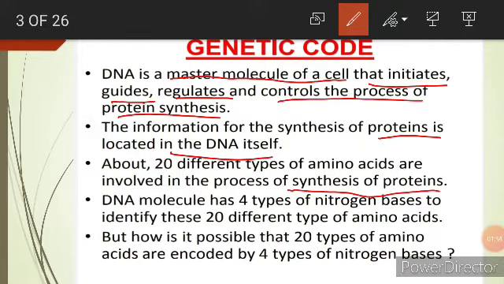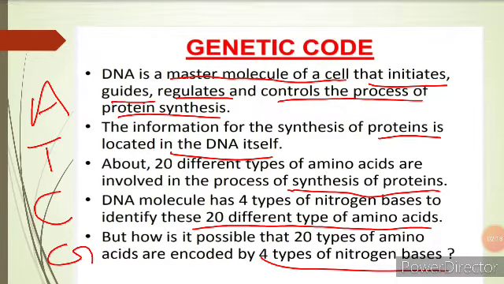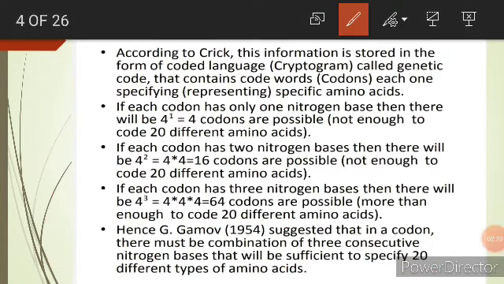The DNA molecule has 4 types of nitrogenous bases: A, T, C and G. Now how is it possible that 20 types of amino acids are encoded by only 4 types of nitrogenous bases? So let's see. According to Crick, this information is stored in the form of a coded language, that is called the genetic code.